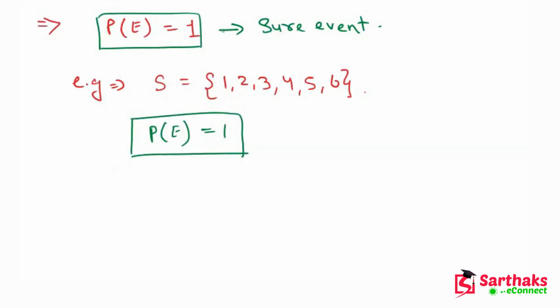Yeah, so now let's move on. Now what is a simple event? So my dear friends, any event consisting of a single point of a sample space is known as a simple event in probability. For example, let's suppose we have a sample space like 56, 78, 96, 54 and 89.